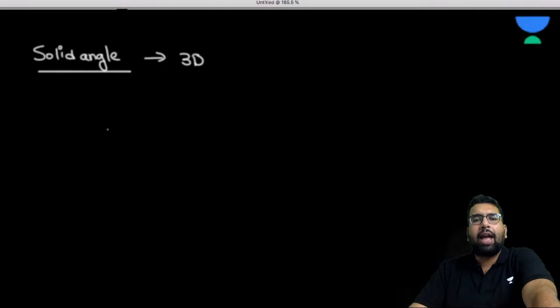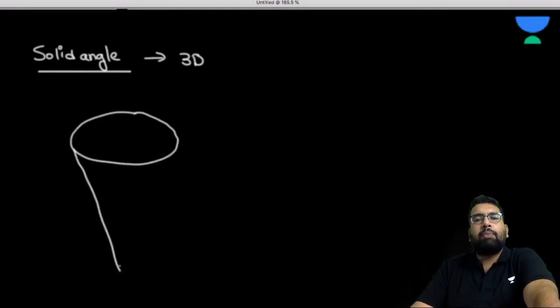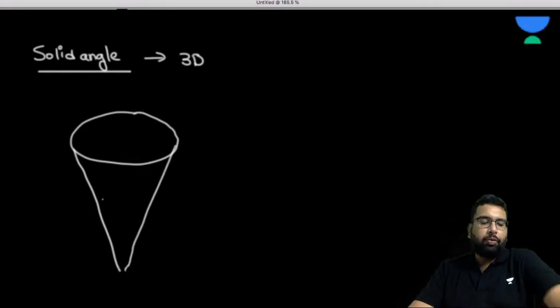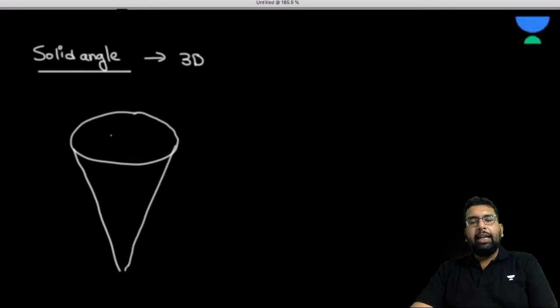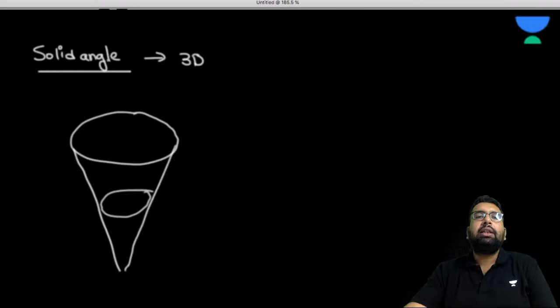For example, we have a cone, something like this. Now this is a 3D geometry. These three-dimensional edges are extending some angle towards a point, like this. This is the sort of solid angle.